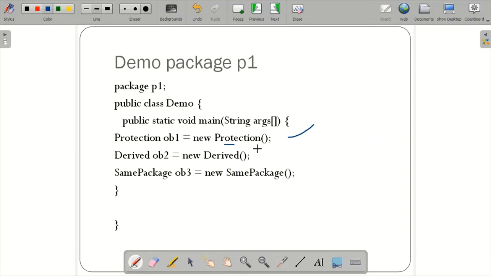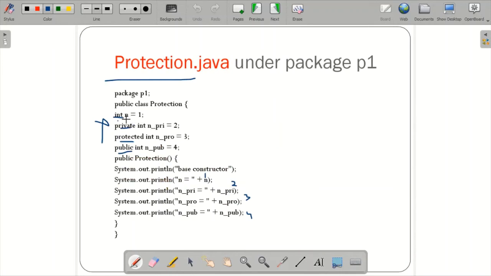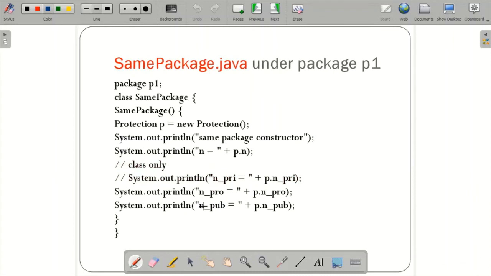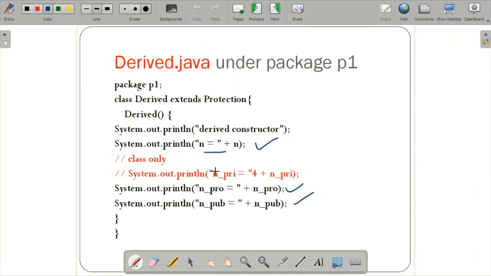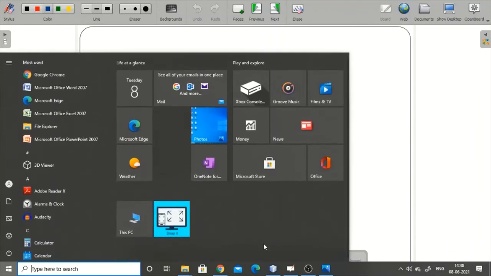When it calls new Protection it will go to this, store all these values, and print all these statements. When you call Derived, it will again inherit the protection values as well as print these values. And then when you call Same Package, again it will print the protection values and these; everything except private will be printed. So let us run this in the code blocks.